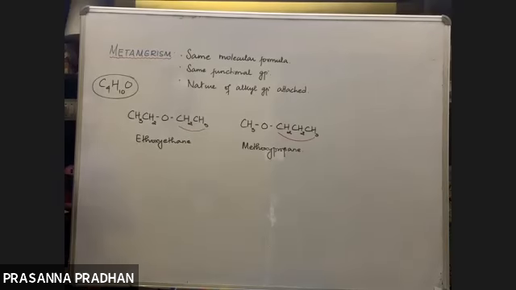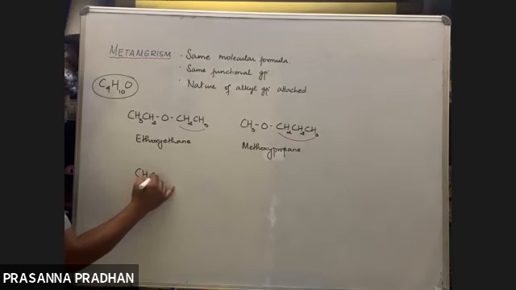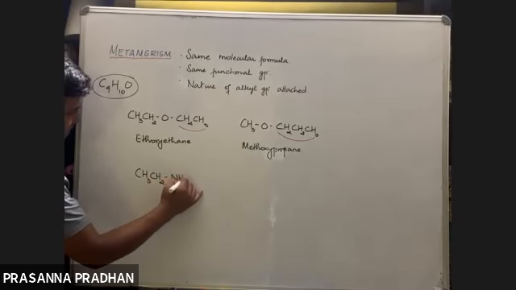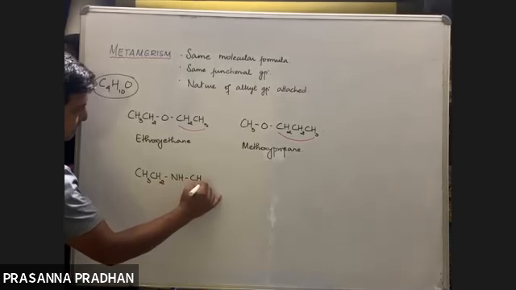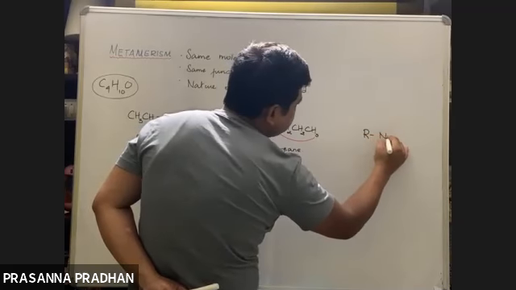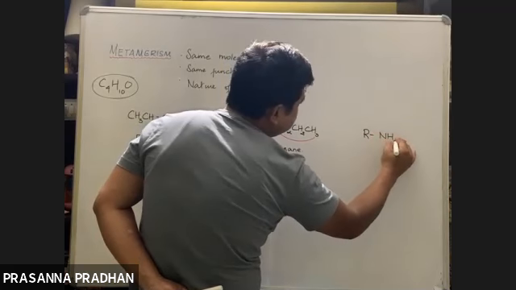Now, I'll discuss a little bit about this today. Whenever the functional group is NH2, which class of compounds are these? These are amines.